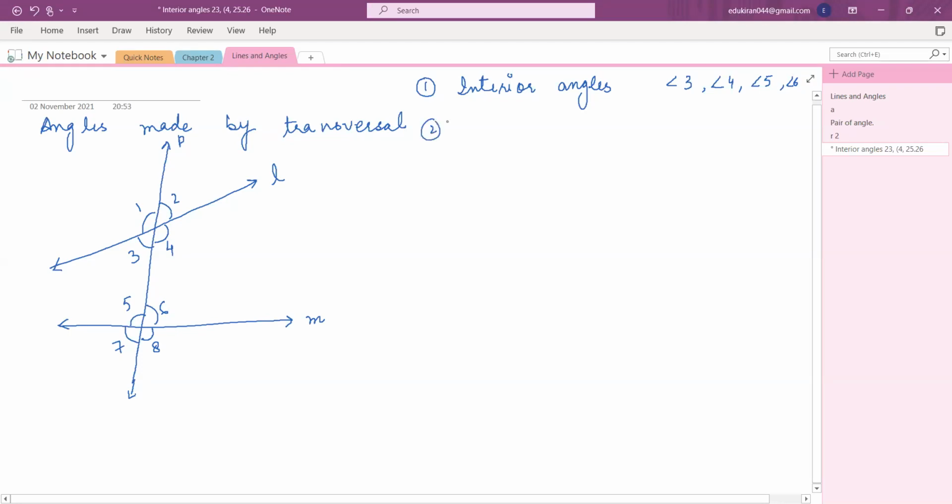Then exterior angles. Now it's very easy to say. Miraj will tell me. Angle 1 and angle 2, angle 7 and angle 8. Yes. You write down all the names in your copy, because when you solve the questions, you will need all these names.